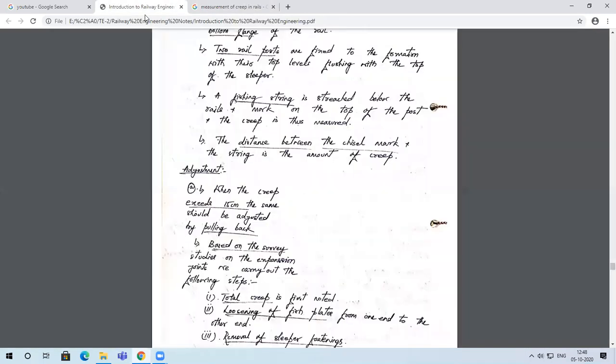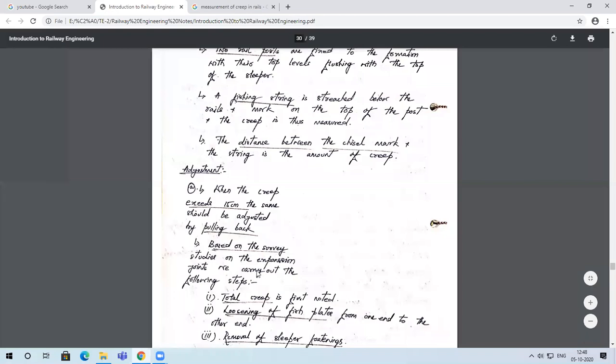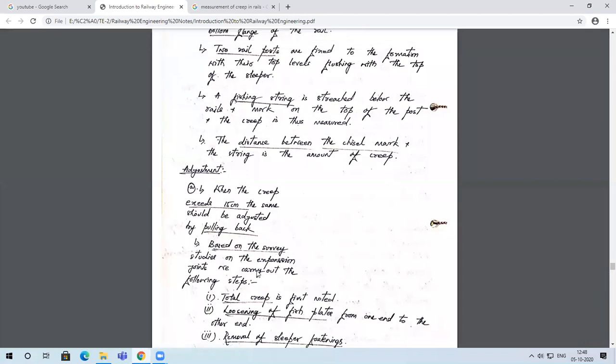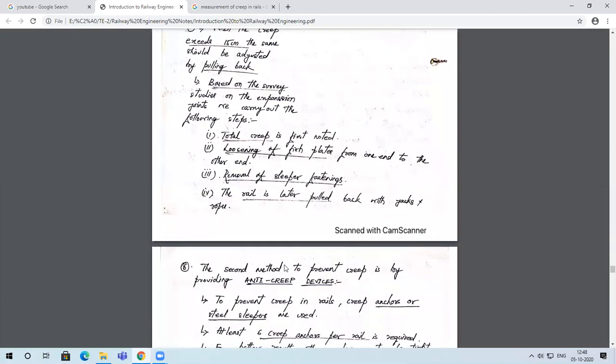Such fastenings need to be loosened, and then using hydraulic jacks you will be pulling back the rails to their original position. So based on the survey, if the creep is exceeding 15 centimeters, then you would have to pull back the rail.